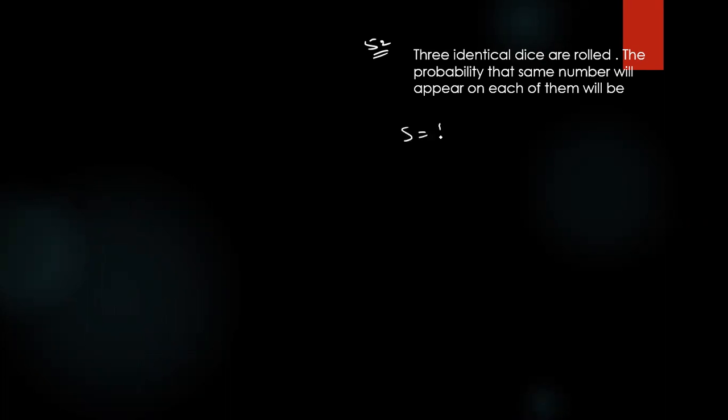Anyone? 1, 1, 1, 2, 2, 2, so 6, 6, 6, and so on like that. How many are there? So n of S is equal to 6 into 6 into 6, totally 216. Means 1, 1, 2 like that, 2, 3, 2 like that. So favorable cases, how many are there? Only 6. I just wrote them like that.